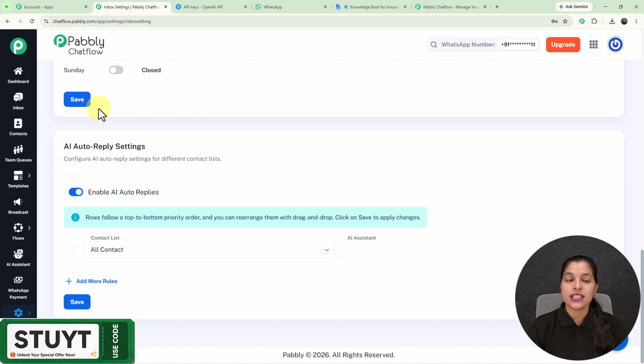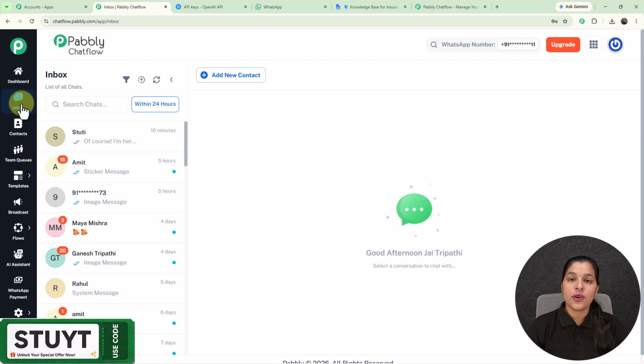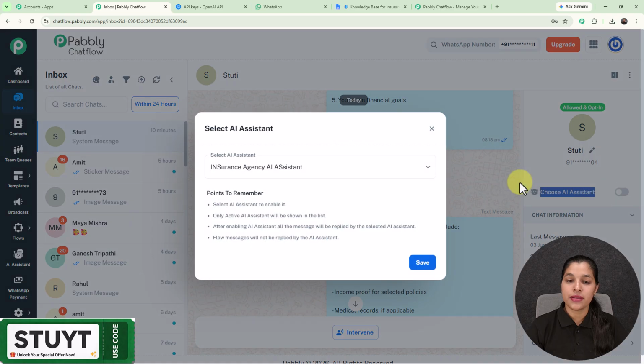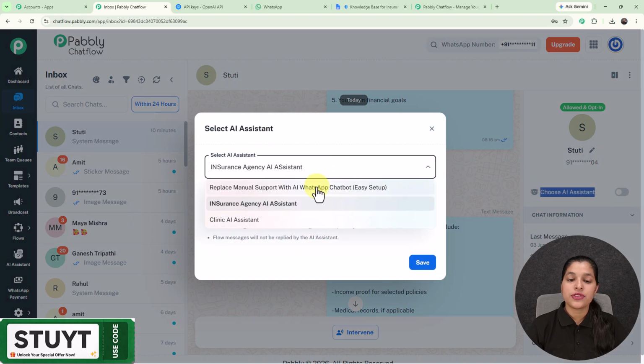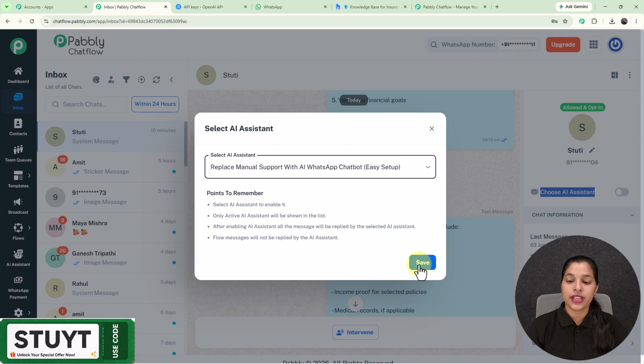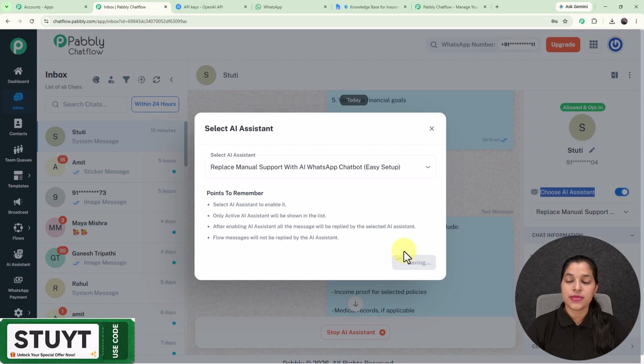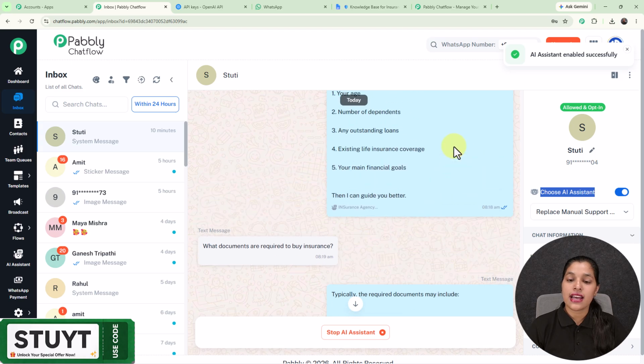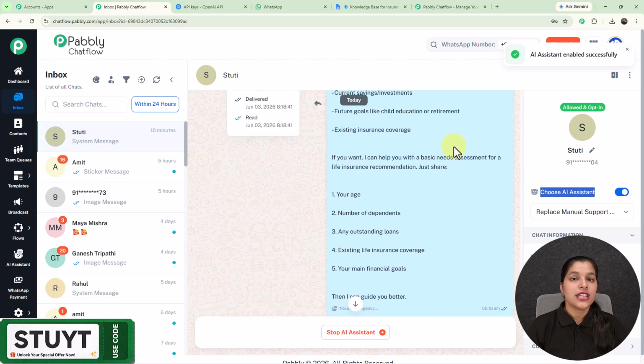Now let's do it for a particular chat. So for that, let's move on towards my inbox, where I'm going to select this chat. So right here I have selected this chat, and here we are getting this option for choose AI assistant on the right hand side, which I'm going to keep enable. And from here I'm going to select the AI assistant which I have just created. Now let's save it by simply selecting the save button. And right here you can see that my AI assistant has been enabled successfully. So this was the process for creating AI assistant.